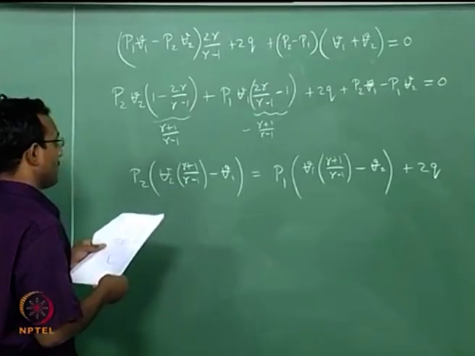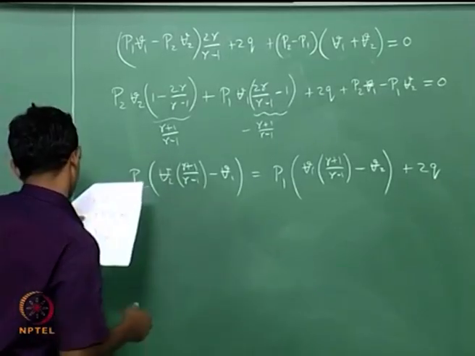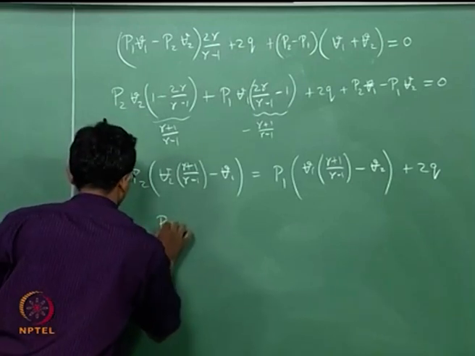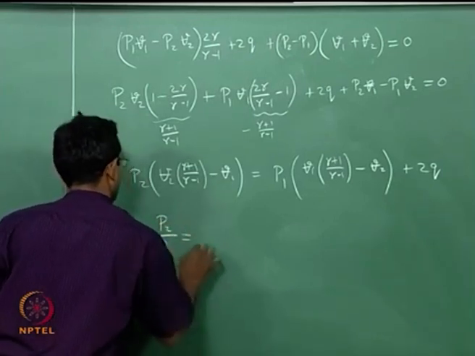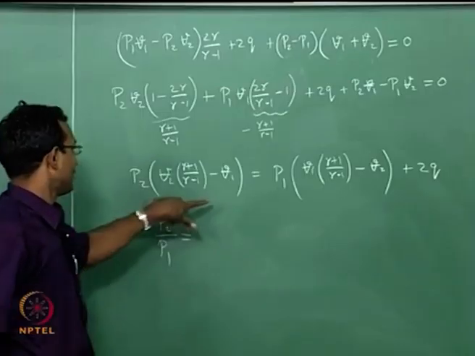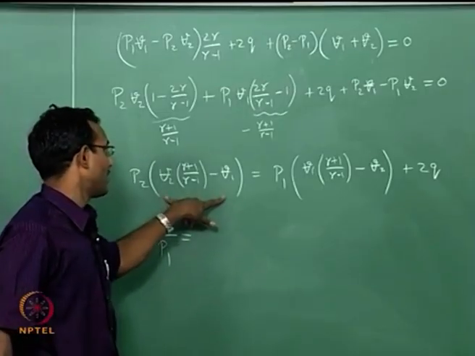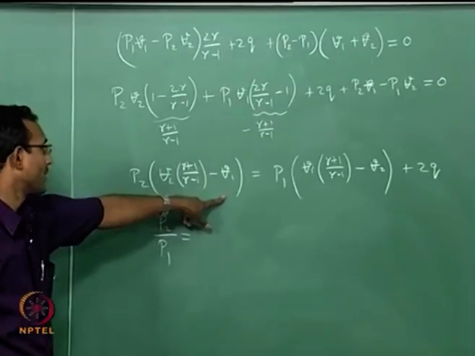From here, now I can get P2 by P1. I will just divide the whole expression by this bracket and P1.